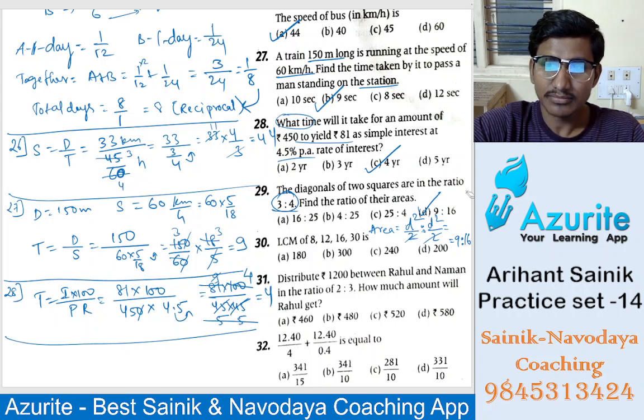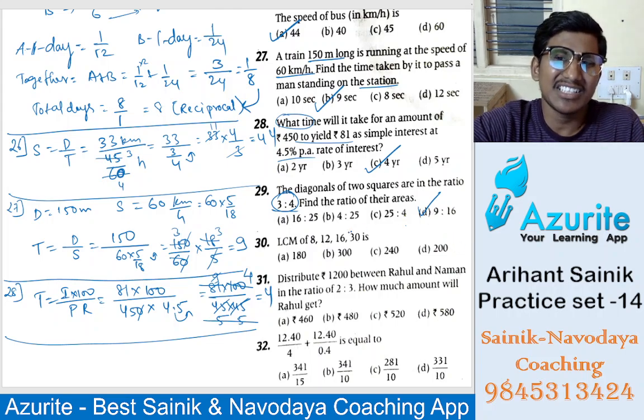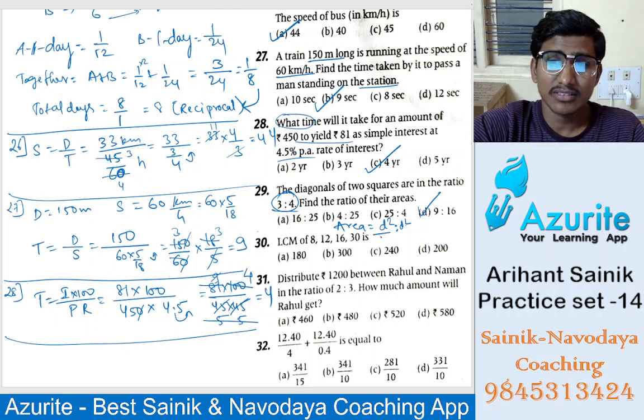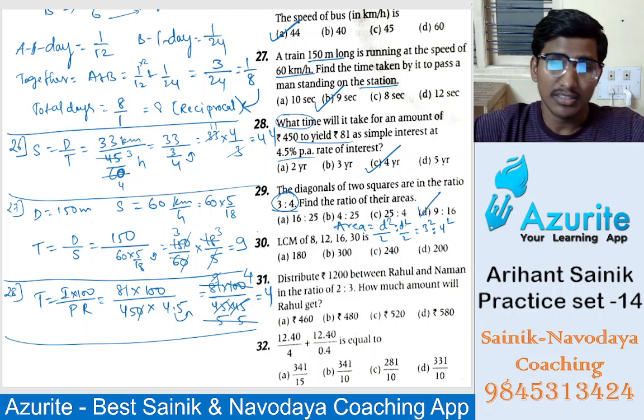Sir, I didn't understand. Sir, I didn't know the formula itself. Otherwise, for a square, listen here. How do you find the area of a square? That is length into breadth. Yes, sir. Diagonal square is to diagonal square. So 3 square by 4 square. So 3 square is 9, 4 square is 16. Okay? Sir, how can denominator and denominator be done?